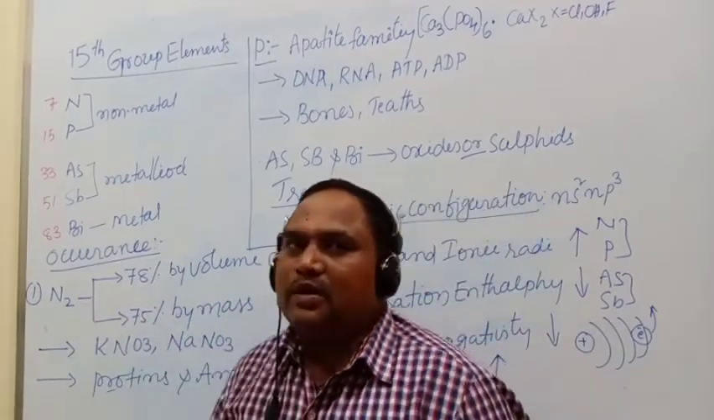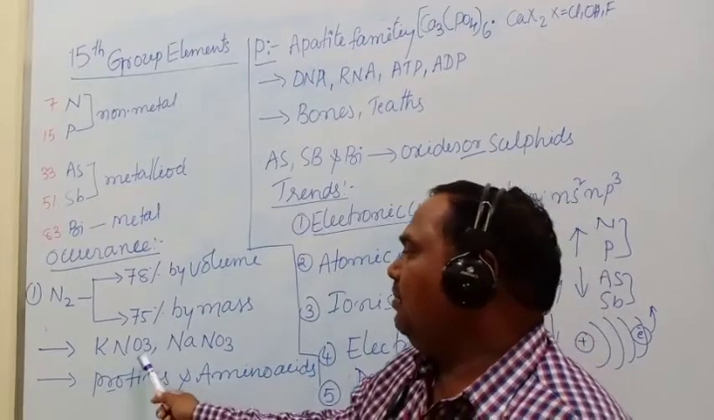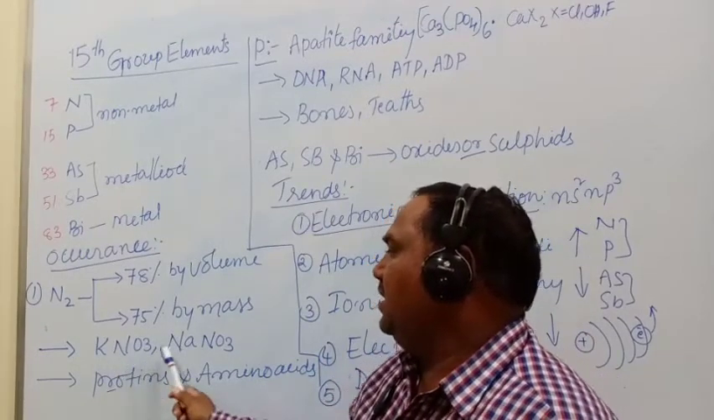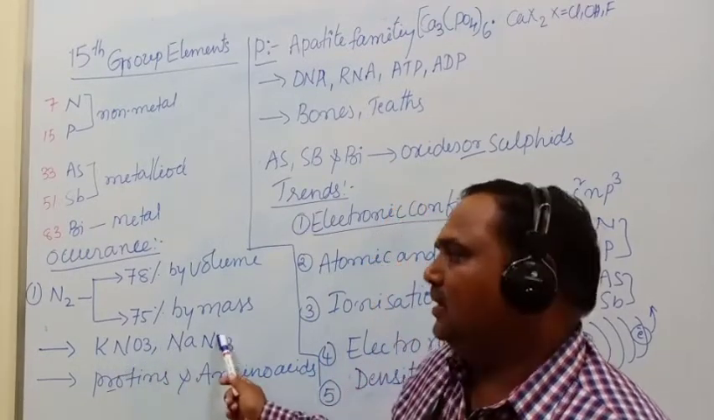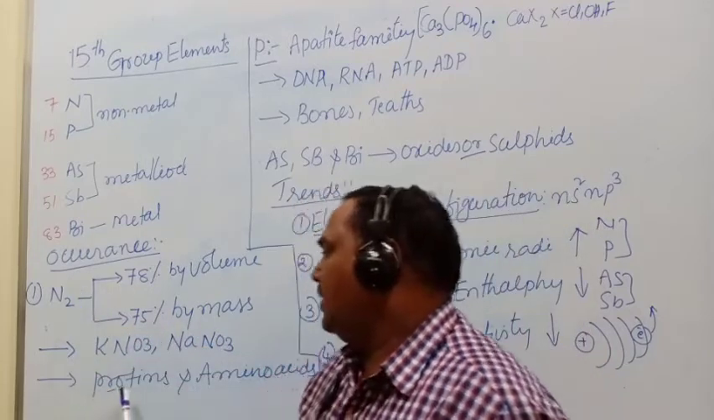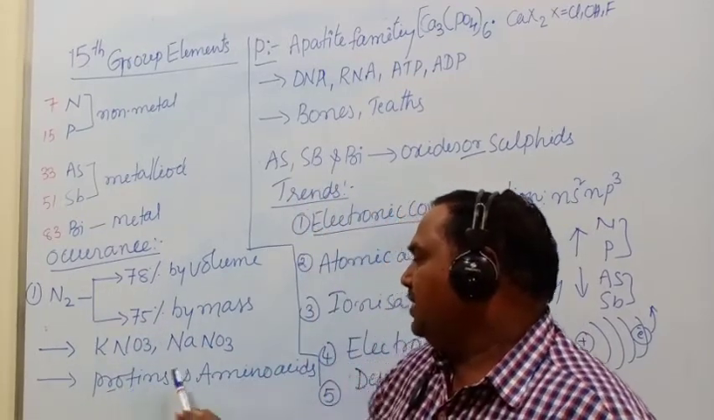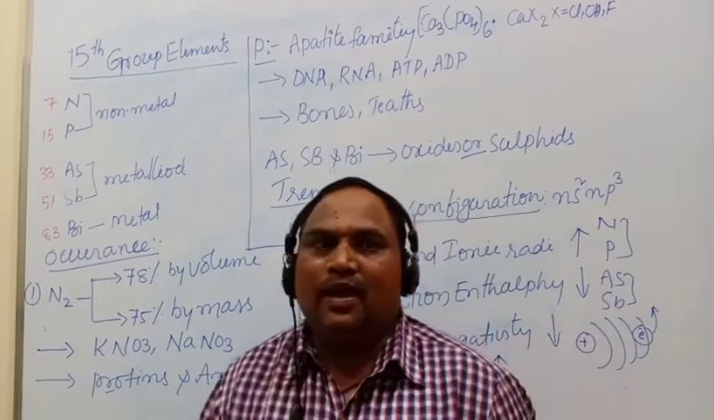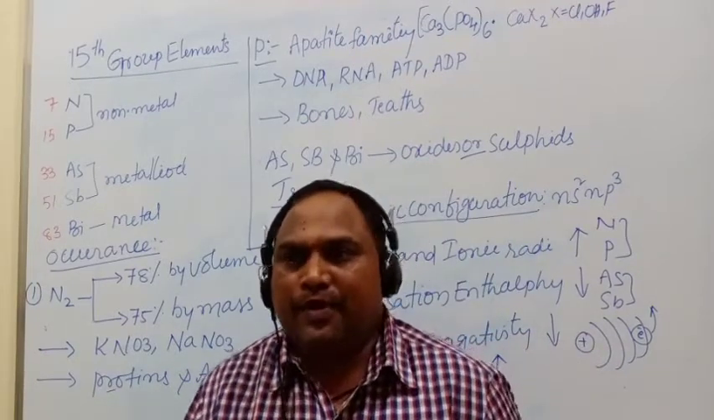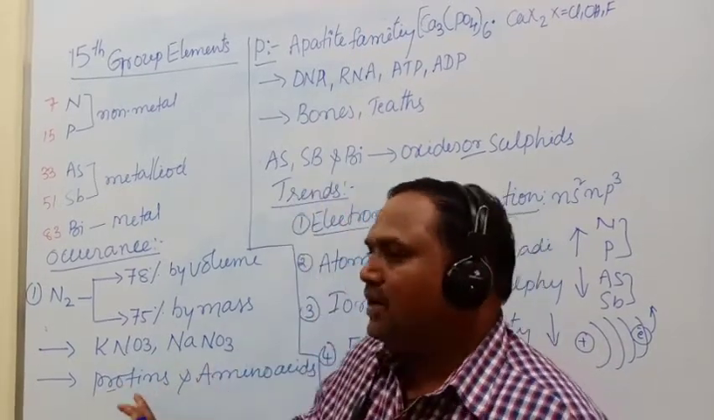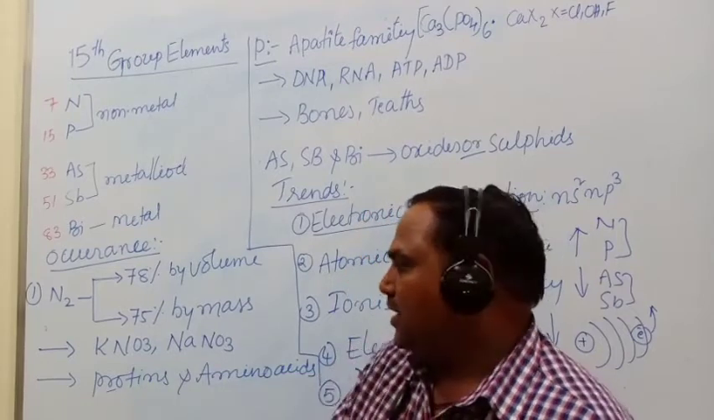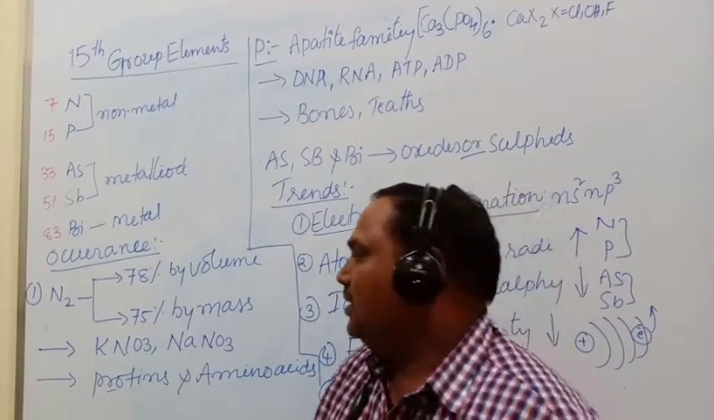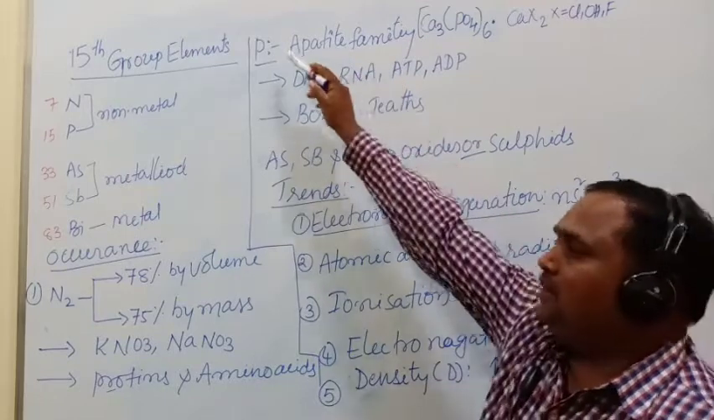Dinitrogen is also available in the form of potassium nitrate and sodium nitrate. Nitrogen is also present in the form of proteins and amino acids in living organisms. Next one is phosphorus.